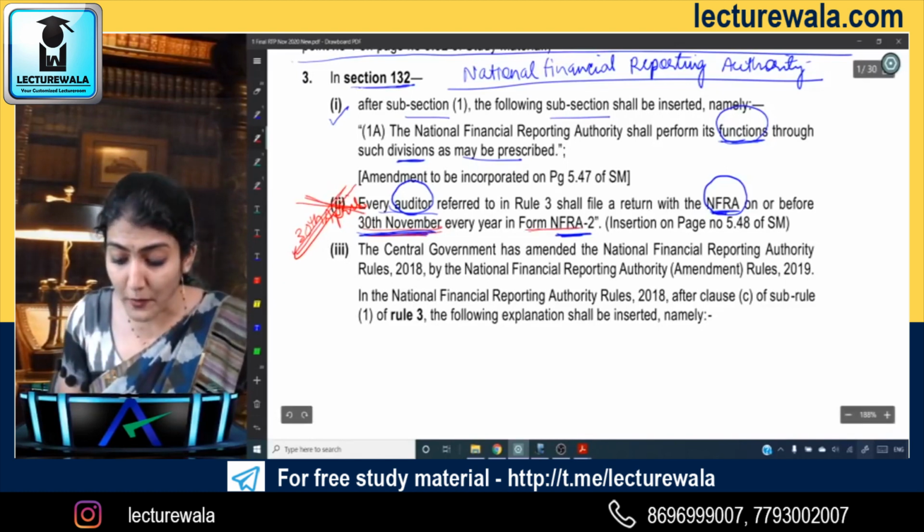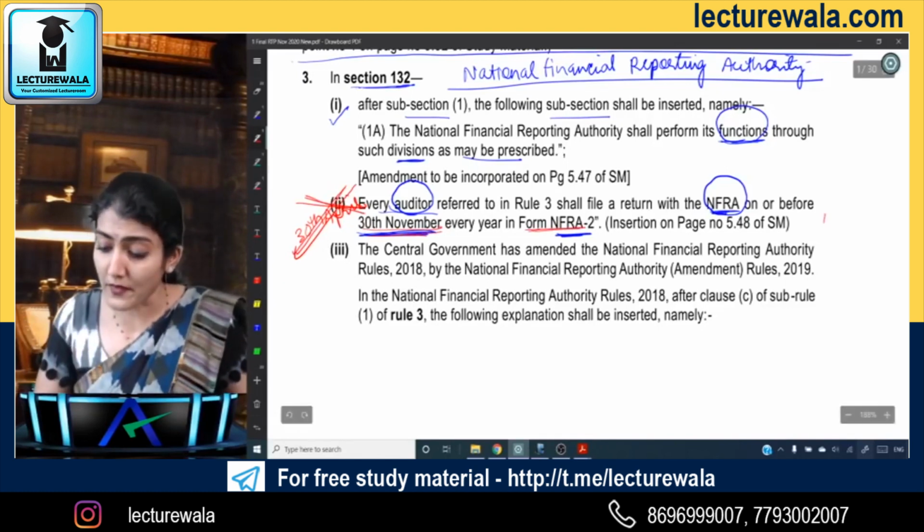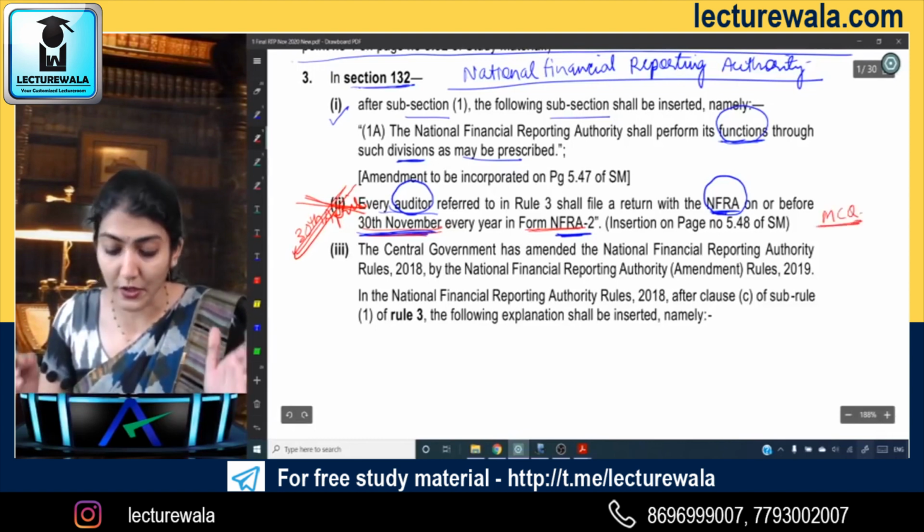Every year, and in which form? In form NFRA 2. So this could again be a multiple choice question in your exam.